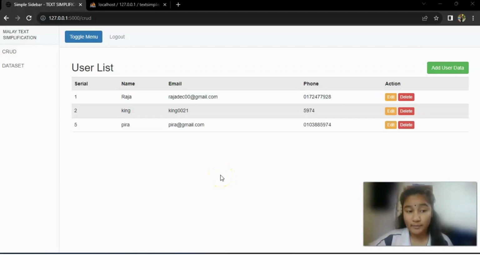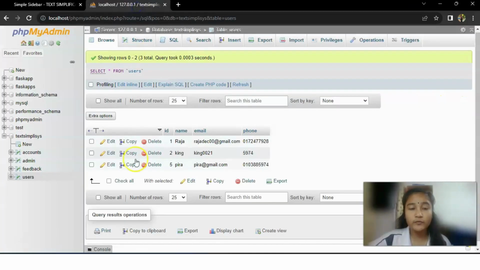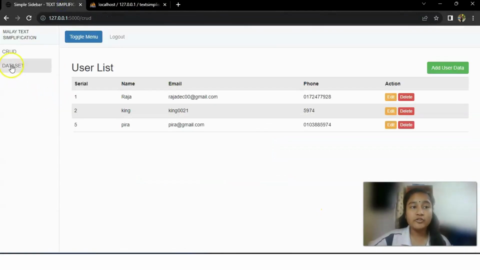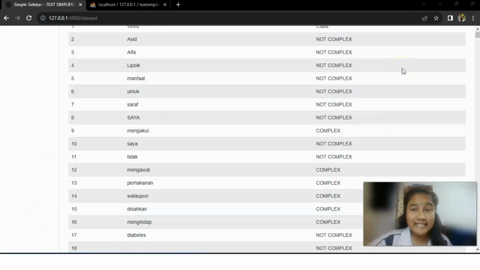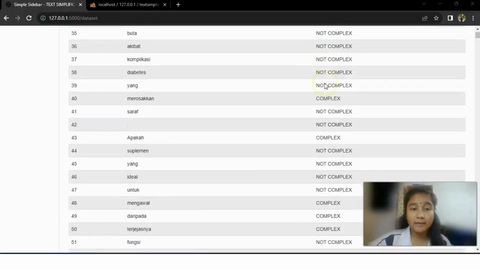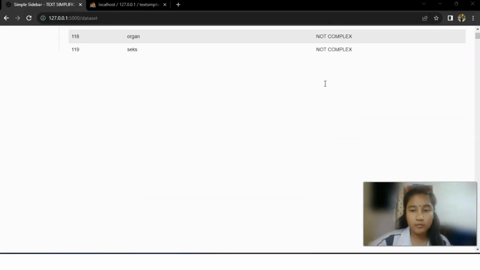Now we go to the admin page. On the admin page, the admin can do two things. The first is to manage the user list and also view the data set of the project. For the user list, the admin can edit, delete, and also add user data. All the information here will be stored in the phpMyAdmin database. For the data set, it shows the overall data that we contain for this project. As we can see, this page contains the overall database that we use to process our system.